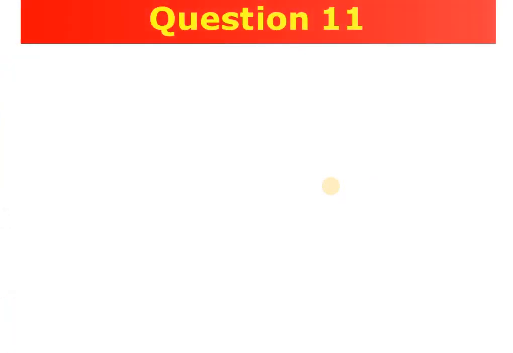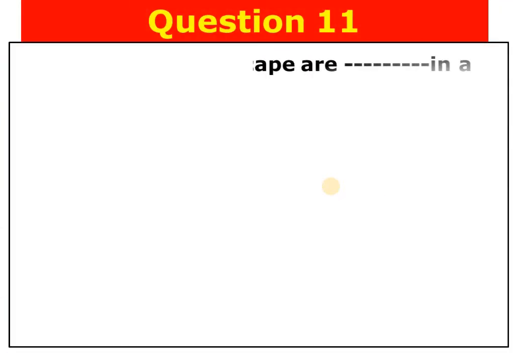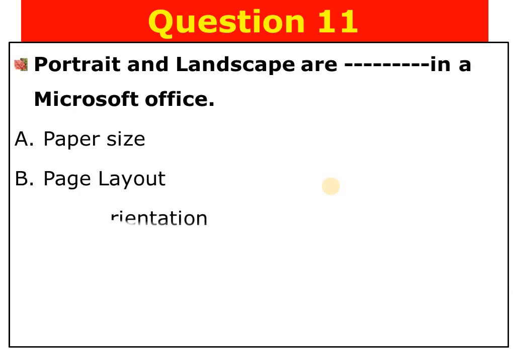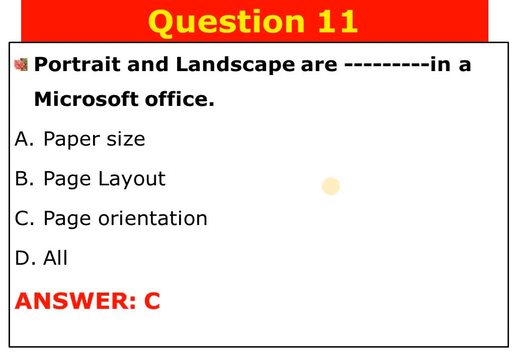Question number 11. Portrait and landscape are blank in a Microsoft Office. A. Paper size, B. Page layout, C. Page orientation, D. Or. The answer for this question is C. Page orientation. This portrait and landscape are found on Microsoft Office, and these are the page orientations.